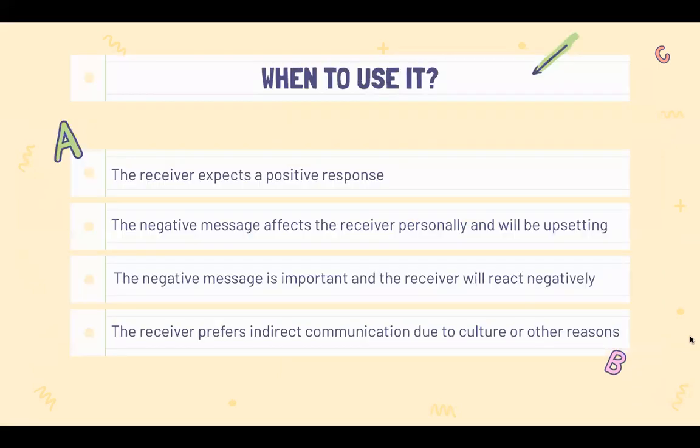So when to use the indirect plan for negative messages? The indirect plan is used when there are one or more of the following characteristics. First of all, the receiver expects a positive response from the sender. Second, the message affects the receiver personally and evokes their emotion. Third, the negative message is important and the receiver will react negatively. And lastly, it could be dependent on culture or other reasons that the receiver prefers indirect communication.